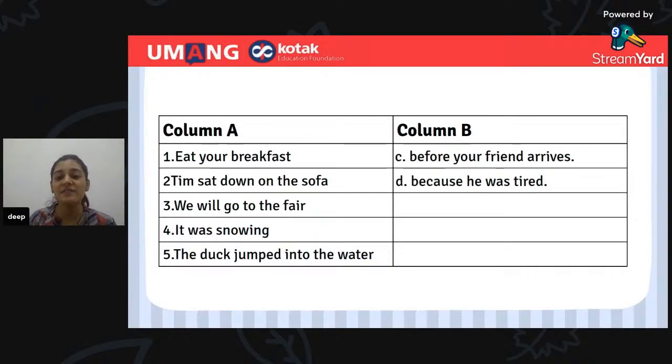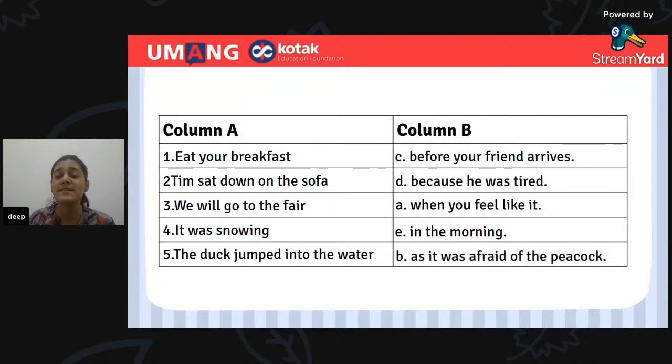We will go to the fair when you feel like it. It was snowing in the morning. The duck jumped into the water as it was afraid of the peacock. So these are the correct and the complete sentences.